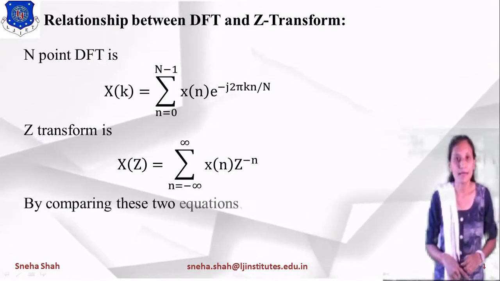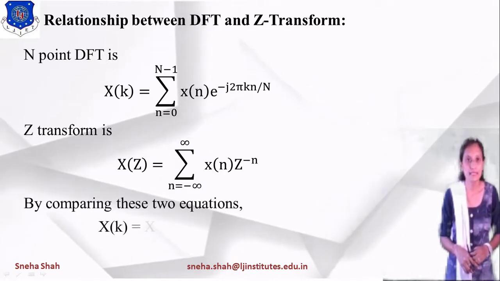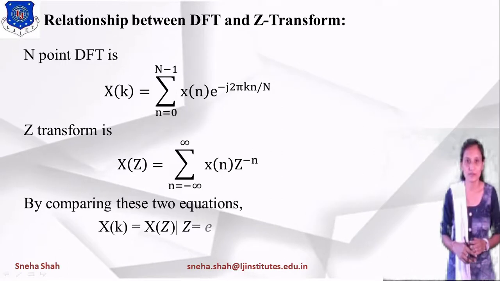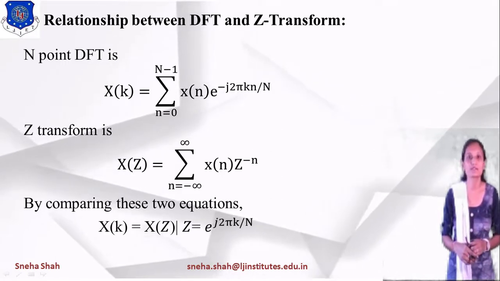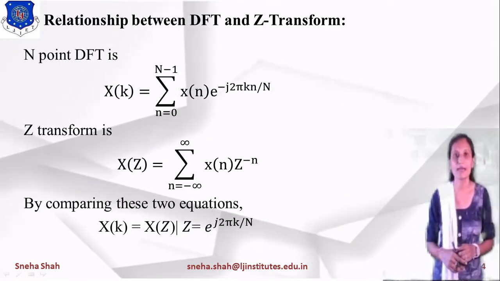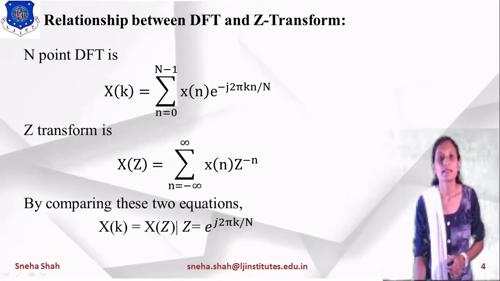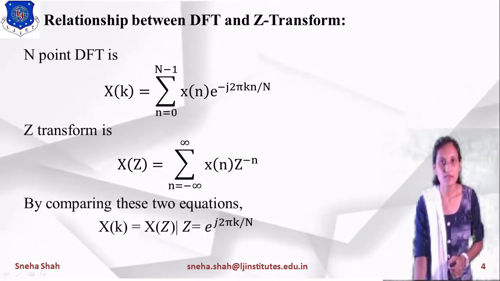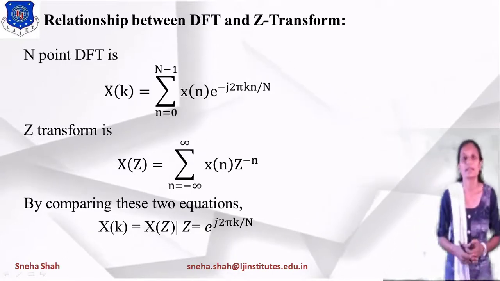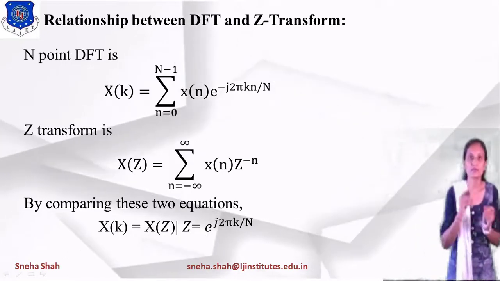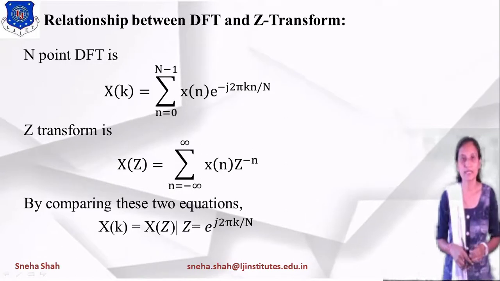By comparing these two equations, we can say that X of k equals X of z when we take z equals e raised to j 2 pi kn by capital N, right? And instead of the infinite range, we take the finite range. Then we can convert the Z transform to the discrete Fourier transform, the DFT.